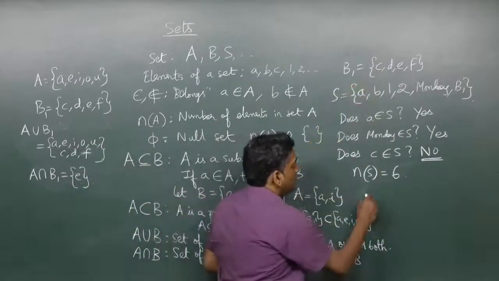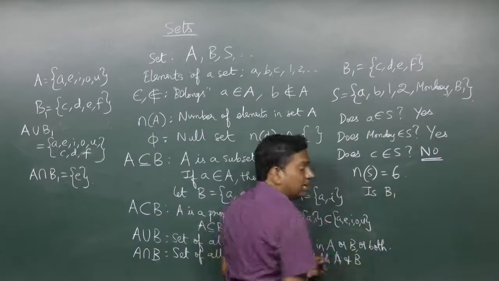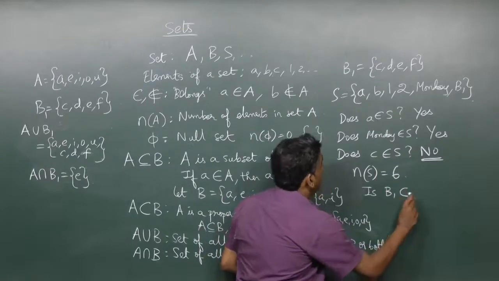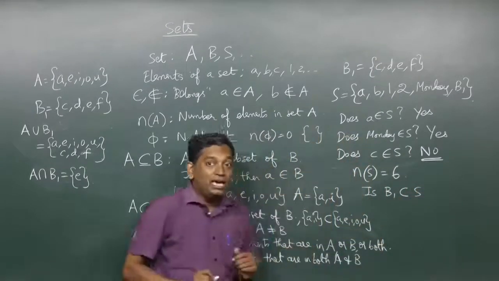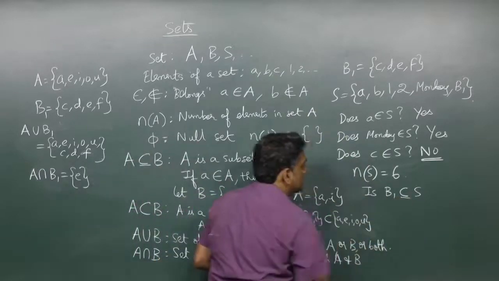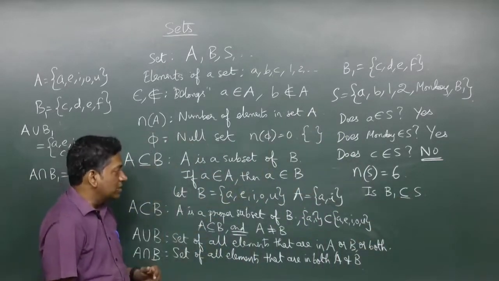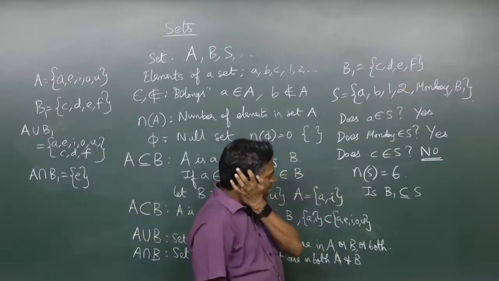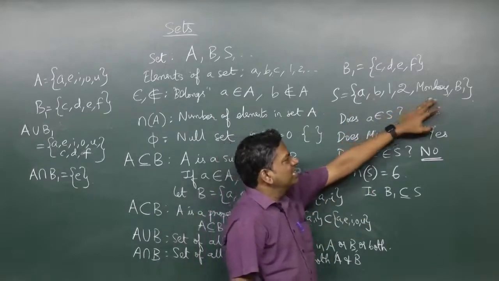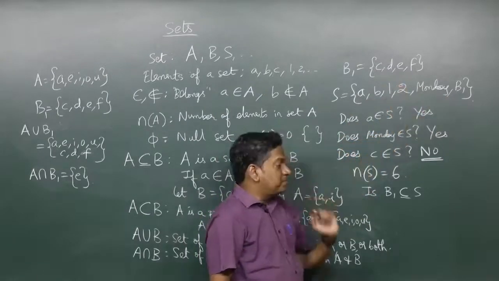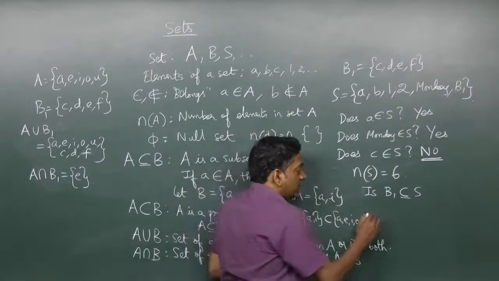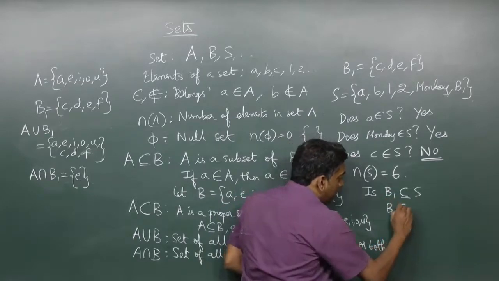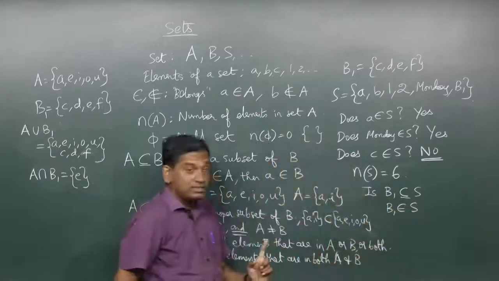So in this we can also ask, for example, is B1 a subset of S? A subset with this symbol, or a proper subset. We can ask both. Is this a subset of the original set? Well, we might think yes, it looks like this is a subset, but that's not correct. In fact, we can say B1 belongs to S. It's an element of S.